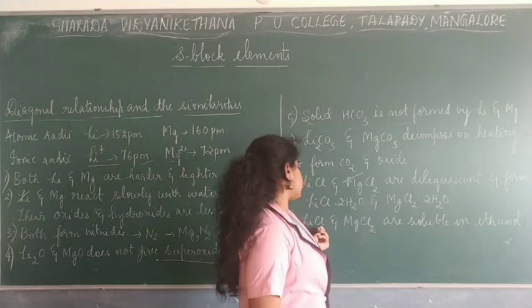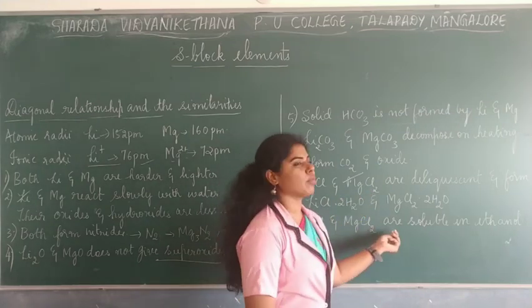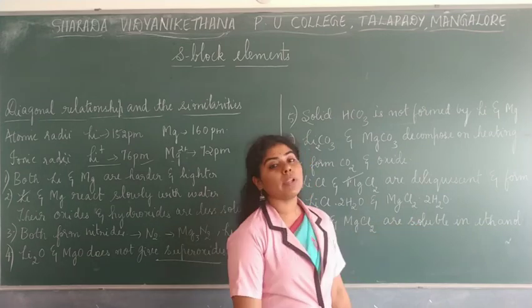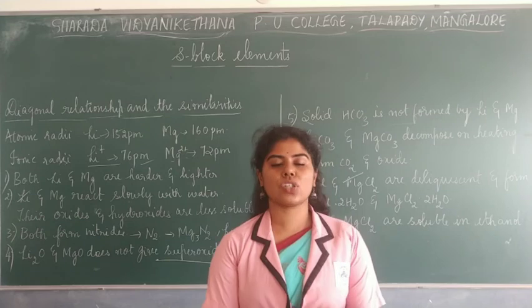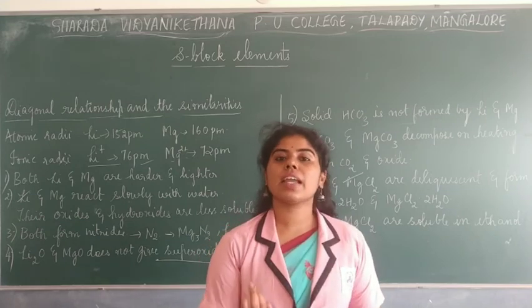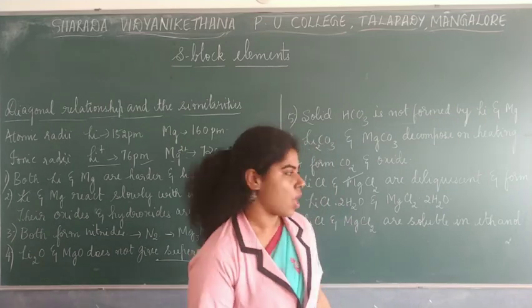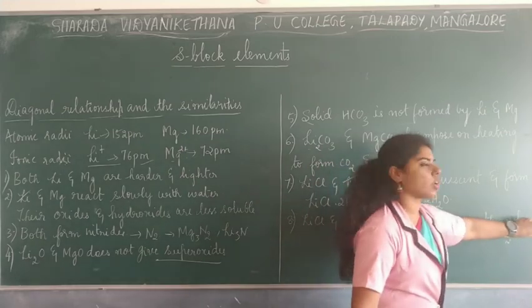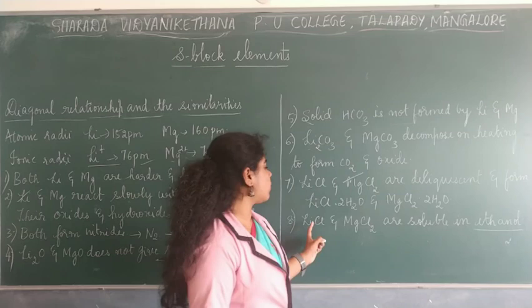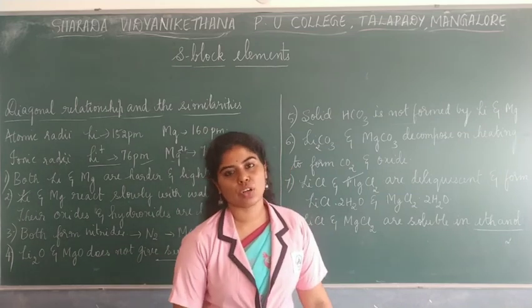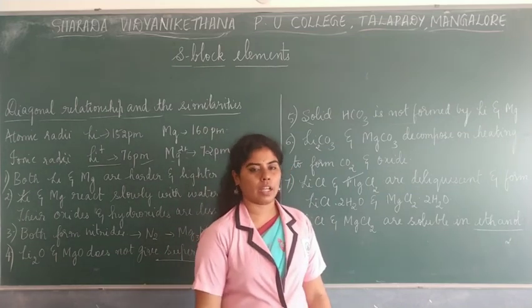The next point says that lithium chloride and magnesium chloride are soluble in ethanol. As I said, lithium shows a covalent nature, because of which they can easily get dissolved in organic solvents. One of the best examples of an organic solvent is ethanol, alcohol. Alcohol can dissolve lithium chloride and magnesium chloride because of their covalent property.